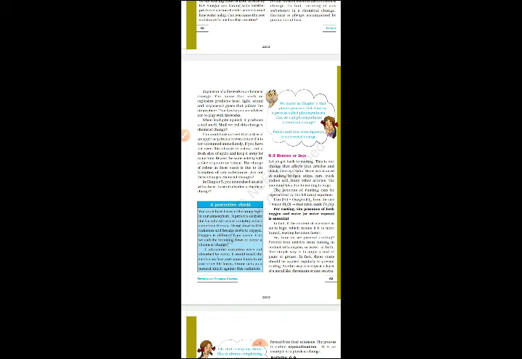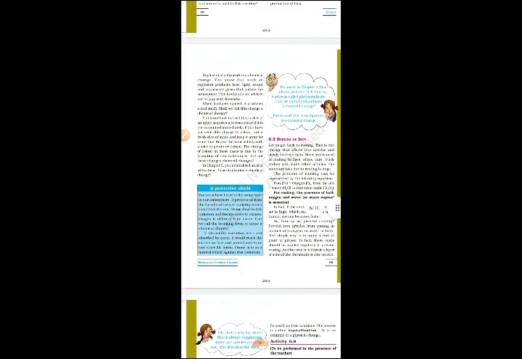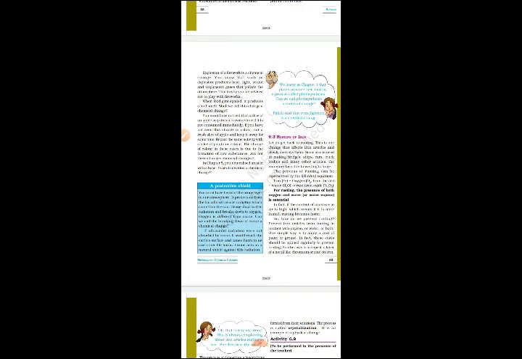When food gets spoiled, it produces a foul smell. Shall we call it a chemical change? Yes, we can say so, children. Food will be contaminated, so it is also one type of chemical change. You must have noticed that a slice of apple acquires a brown color if it is not consumed immediately. If you have not seen it, cut a fresh slice of apple and keep it away for some time. We can see a brownish color. This is also one type of change, because when it comes in contact with air, it changes color. Repeat the same activity with a slice of potato or brinjal. The change of color in these cases is due to formation of a new substance. Are these not chemical changes?